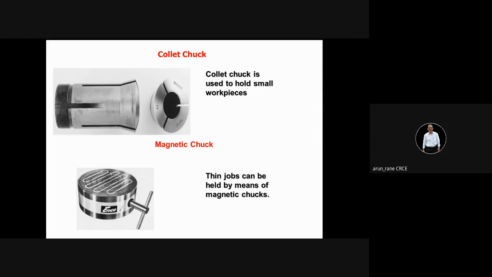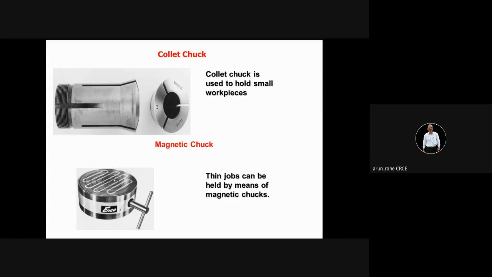The disadvantage is that the clamping or the holding is not as strong as what you get in a chuck and what you get in a collet. If you want very strong holding, then you have to go for a good quality magnetic chuck. Another thing is, by mistake, if you give more depth of cut, or if you increase the feed rates, an accident may happen. That is, the workpiece may leave the magnetic chuck.